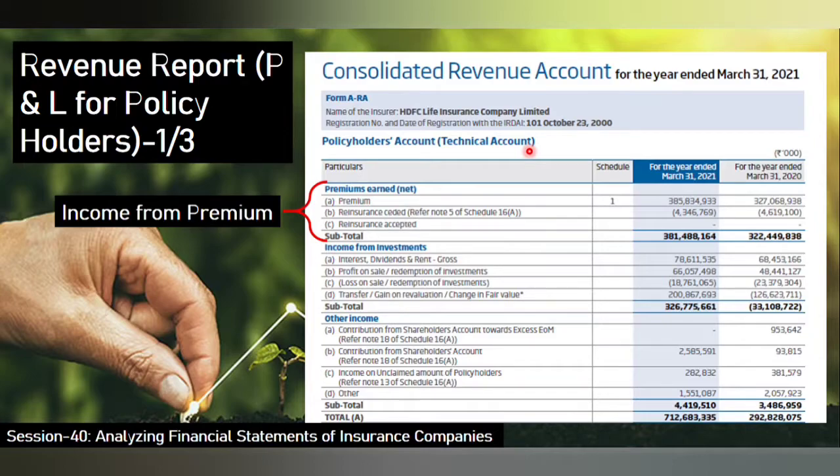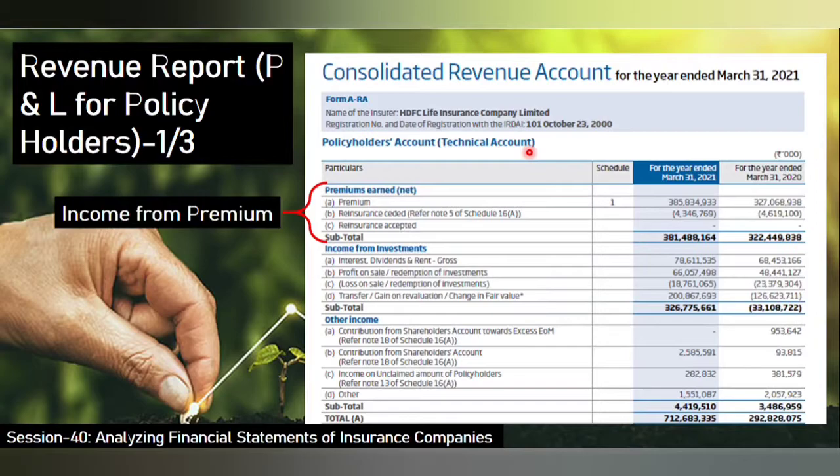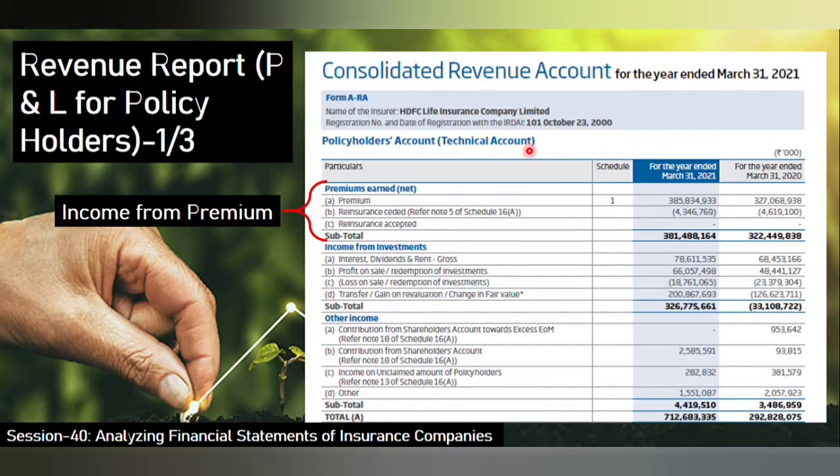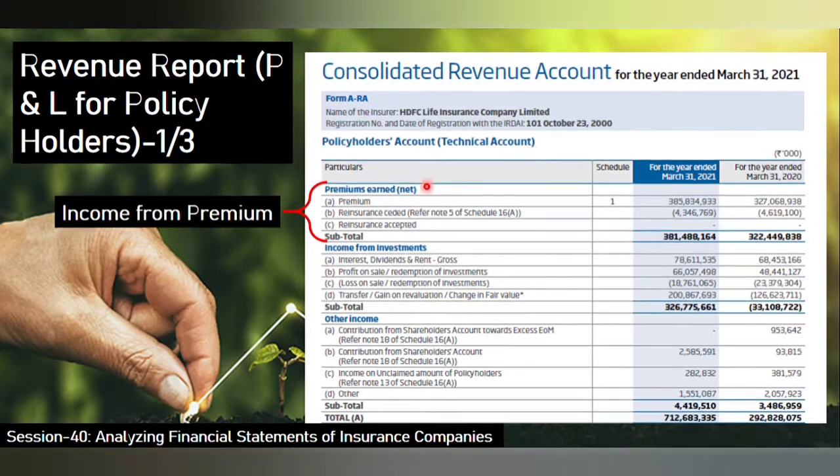IRDA, which is the Insurance Regulatory and Development Authority, the regulatory authority for insurance companies in India, has set various formats for the financial statements. On the screen you can see, this is the policyholders account.